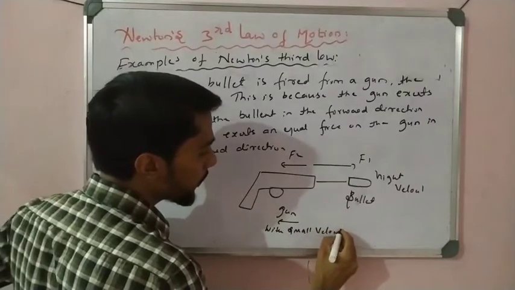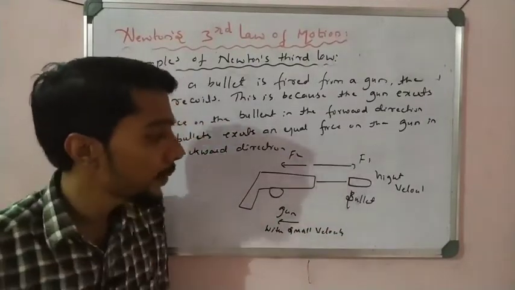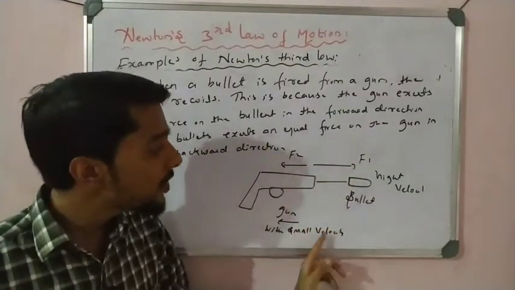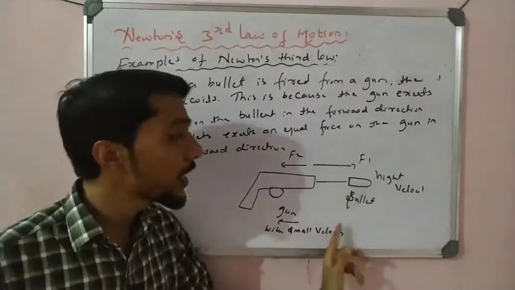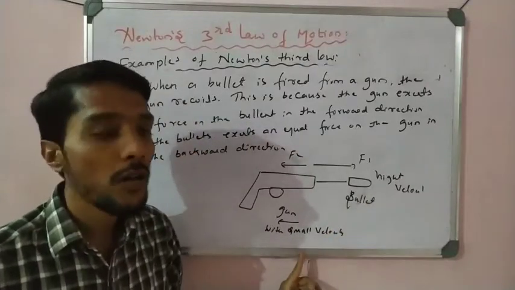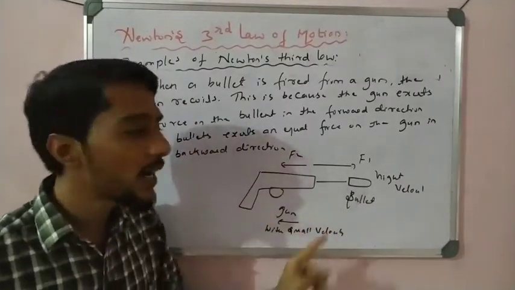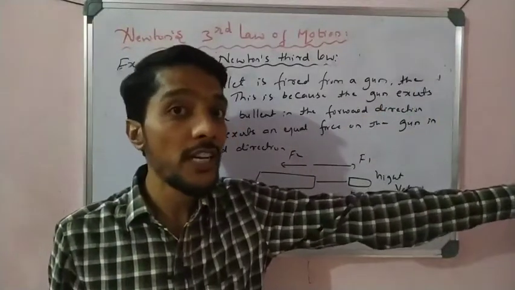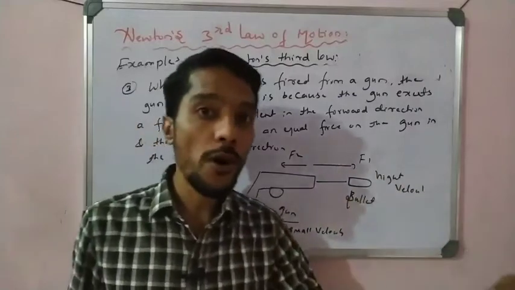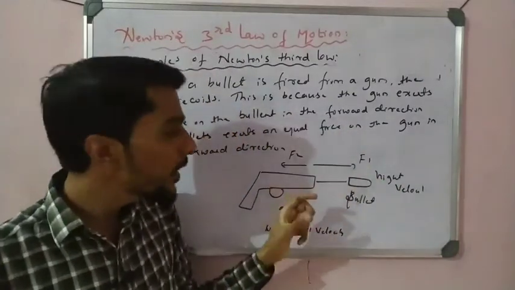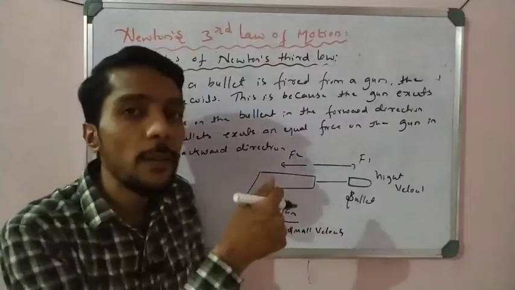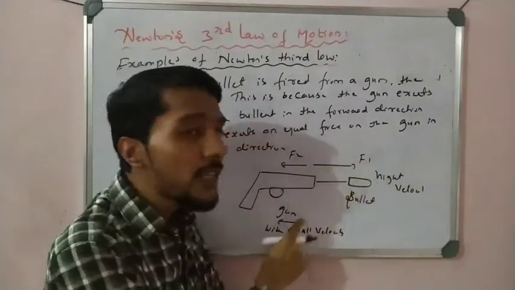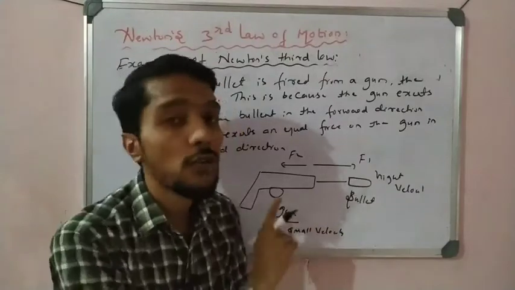So see here, one very important example. Both forces are equal, but the velocity produced by the force is not equal. It is high for one and very small for the other. When I shoot a gun, the bullet can travel a very long distance with a very dangerous acceleration. It can pass through your body, that much speed is there, but the gun only moves slightly, only a few centimeters. So the forces are opposite, but they do not produce the same acceleration or velocity.